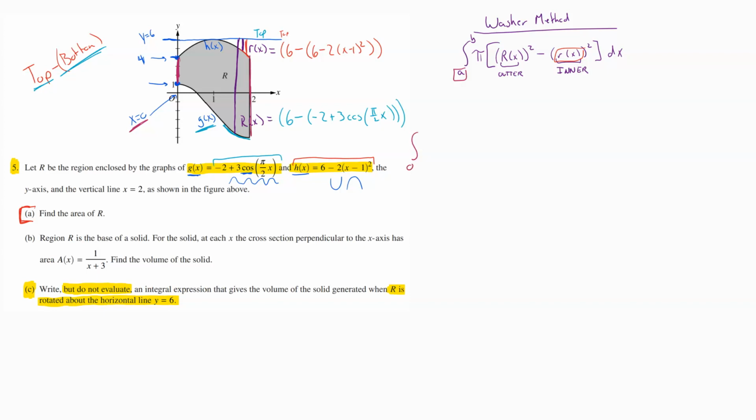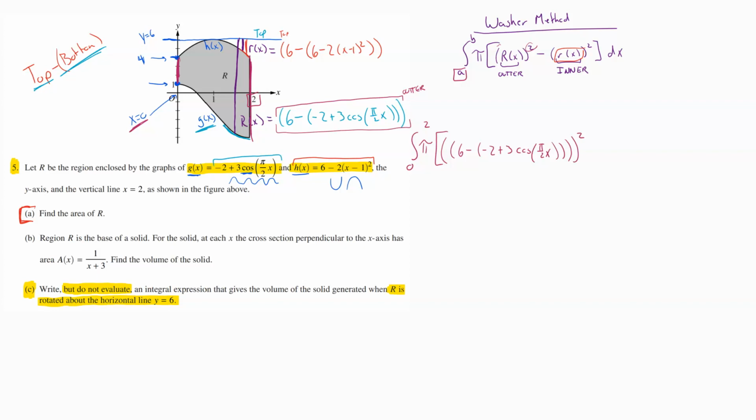Our upper bound is going to be this right-hand side over here, an x value of 2. And then it'll be pi times this whole thing. From there, I need to take my outer radius squared. So this is my outer radius formula, and more than anything, this is about tracking all these parentheses. I've got one big set of parentheses because I have to square this whole thing, and then the parentheses that were coming from this. So then I would get 6 minus (negative 2 plus 3 cosine of pi over 2x). Close it once, close it twice, close it the third time, and then I've got this extra one from squaring this whole thing. So all of that squared.